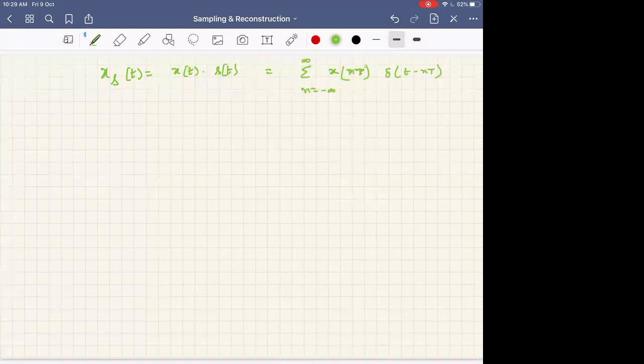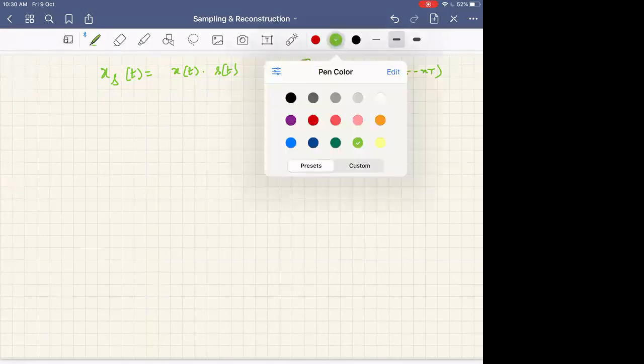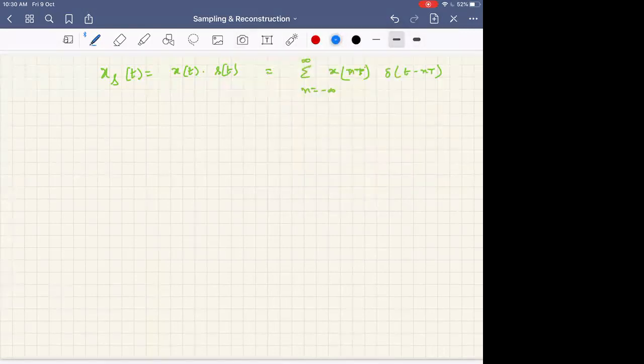But now I want to write all these operations in the frequency domain. What will happen to x s of j omega? Doing that, what do you think I need? Sir, multiplication in the time domain is convolution in the frequency domain. Right, so usually we take Fourier transforms. X s of capital omega. Is this capital omega or small omega?